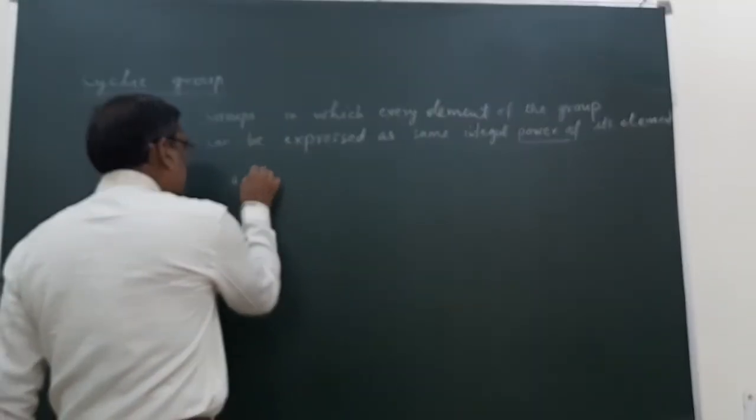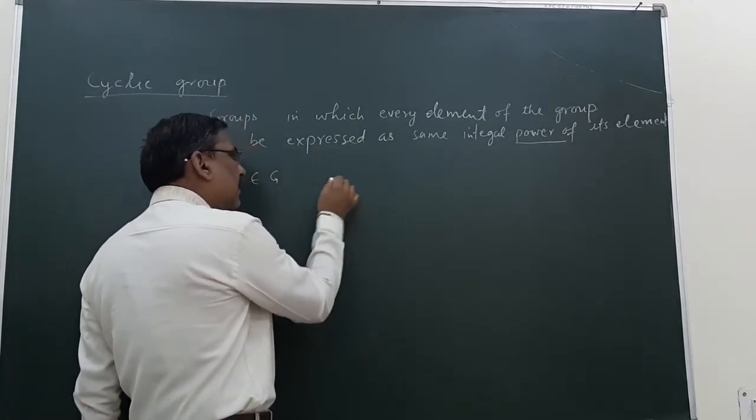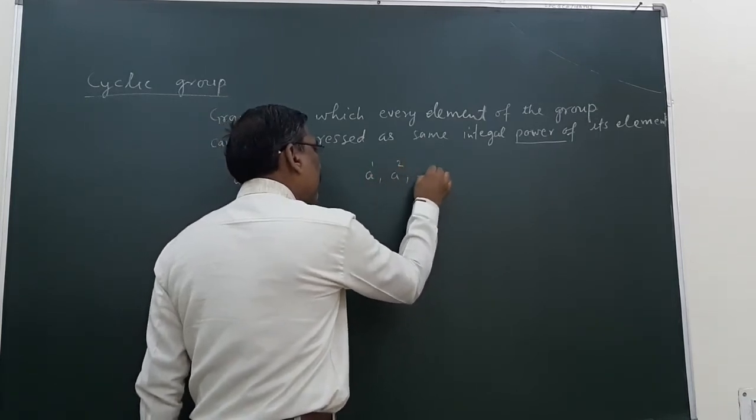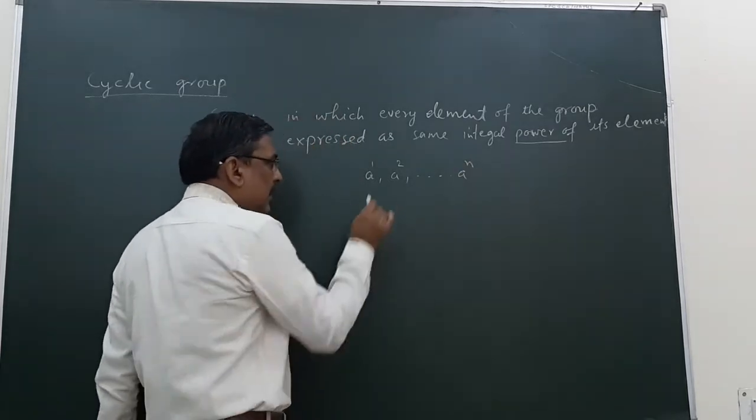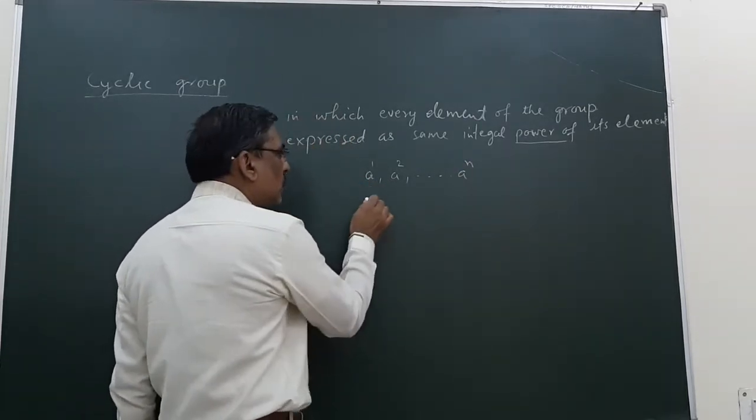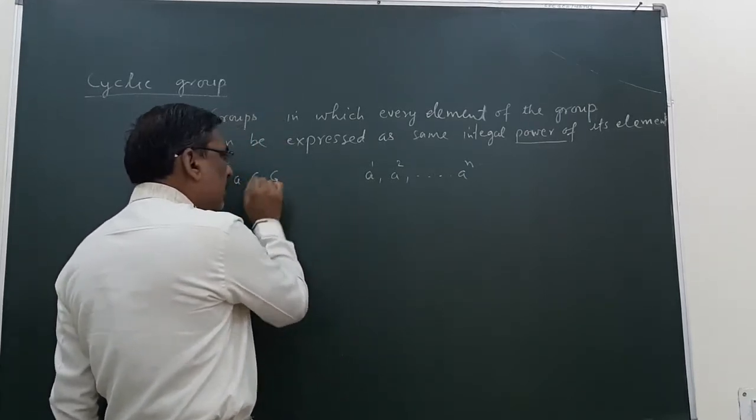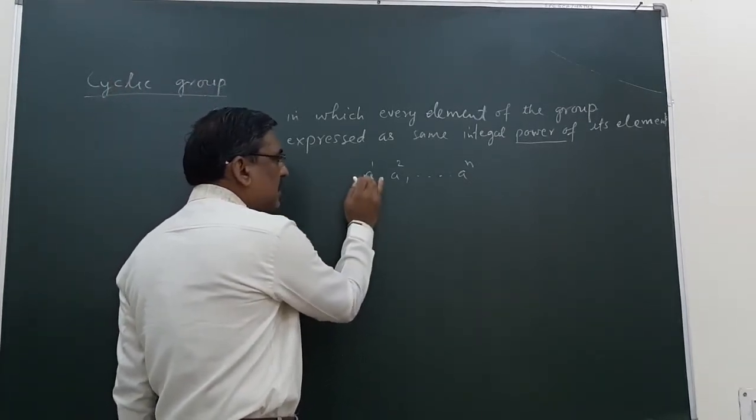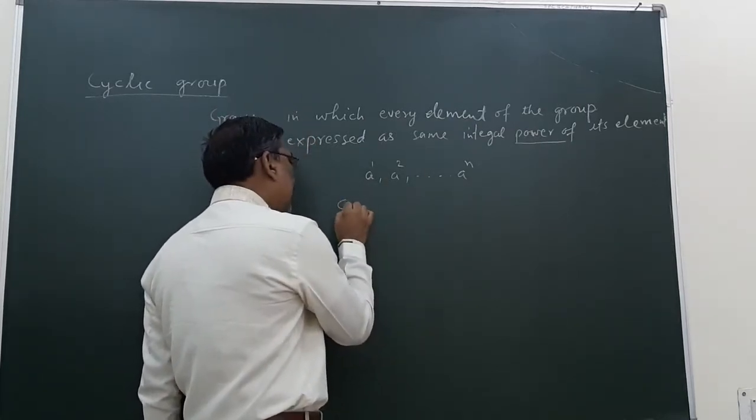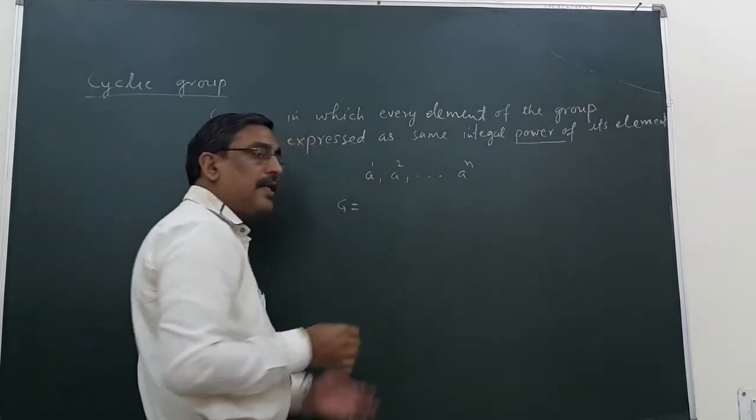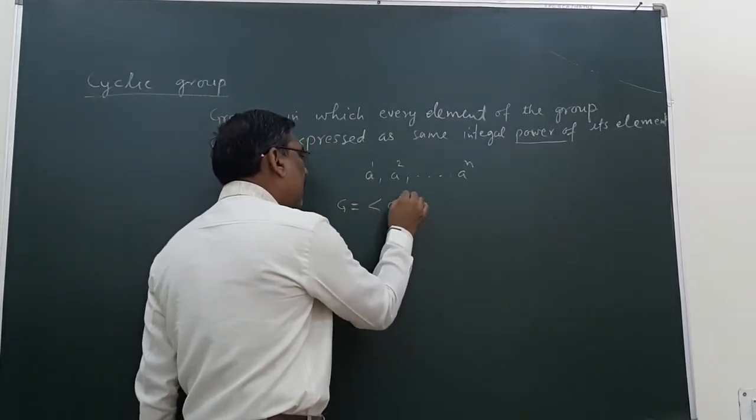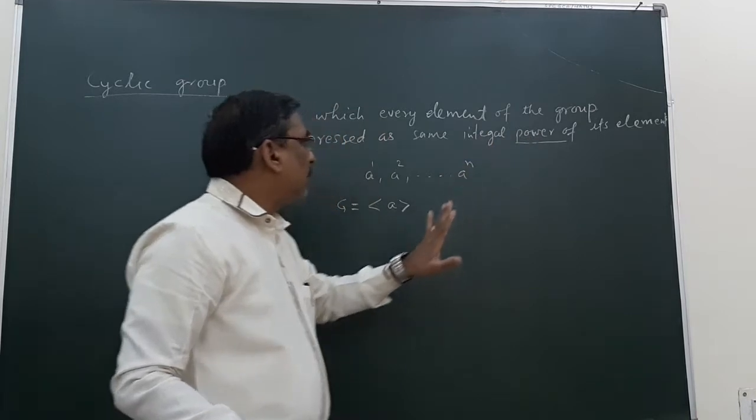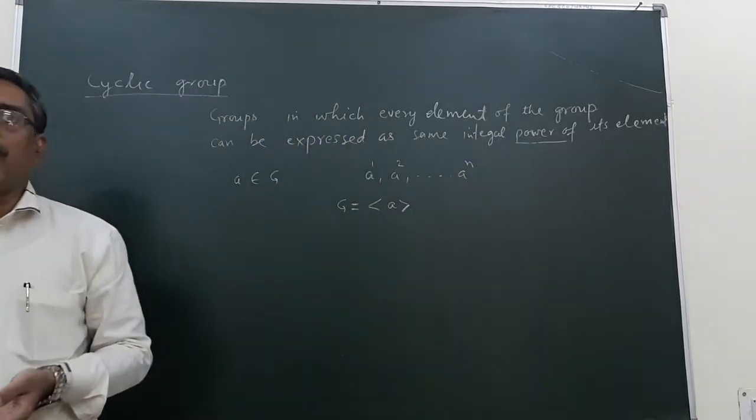Means if A belongs to G, then every element of G can be expressed as an integral power of A. So if G is a group and A belongs to G, such that every element of G can be expressed as some integral power of A, then A is known as a generator, and G is generated by A. As I already told, the power is used by supposing that we are using the operation of multiplication.